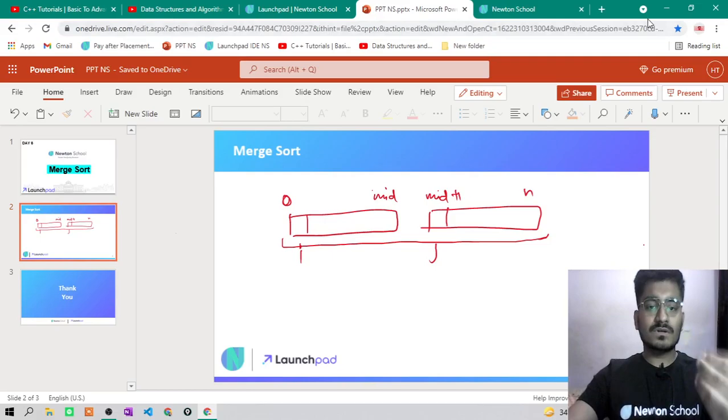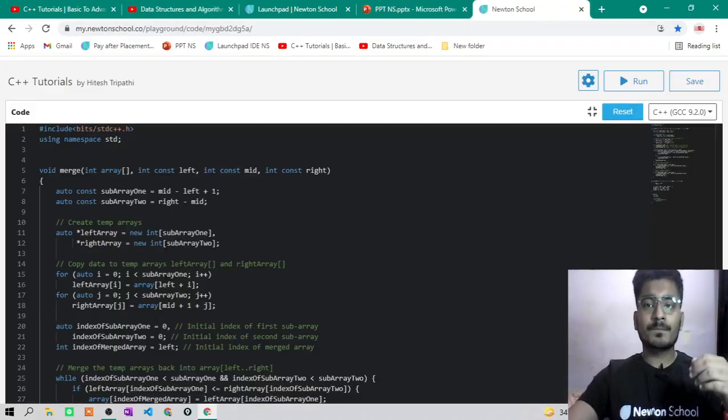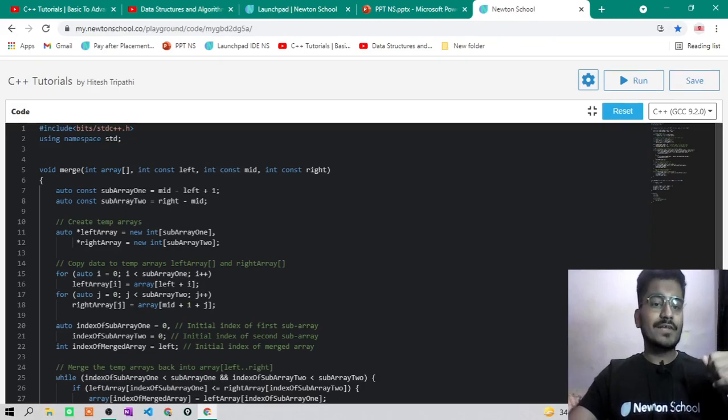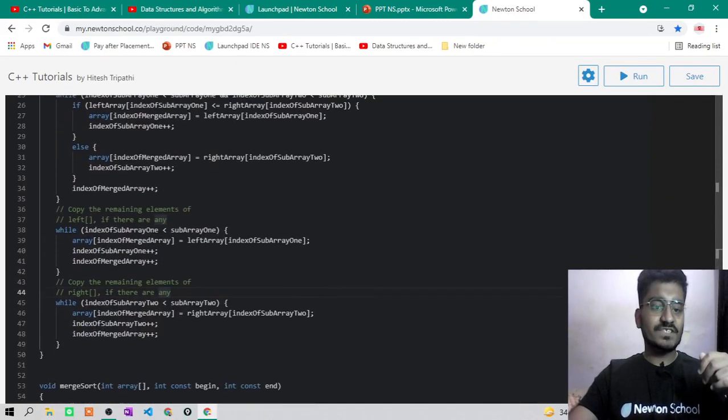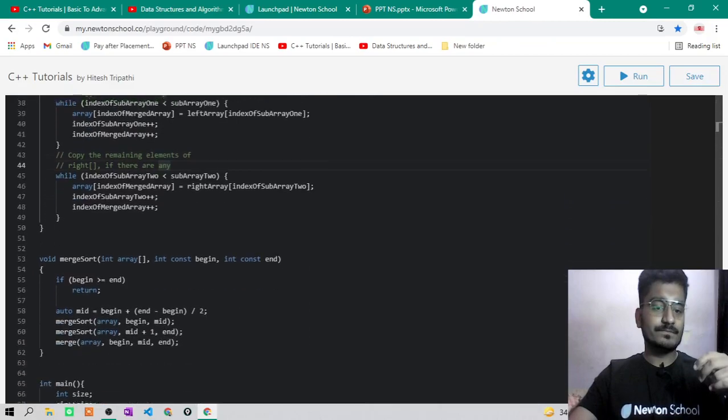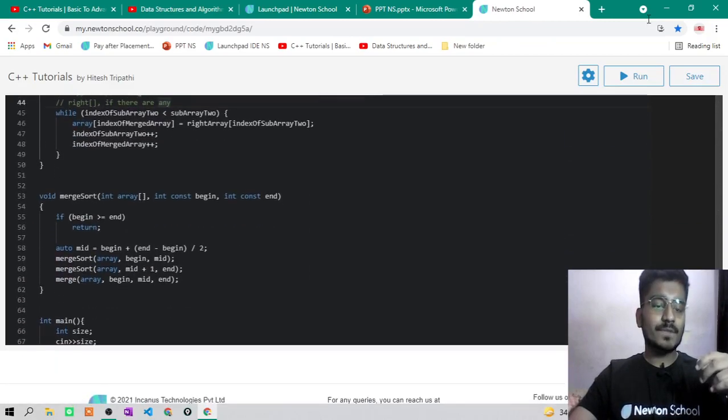Just reverse the video and see it again if you forgot it. Now, I will explain this function later. Firstly, let me explain the merge sort function. Here it is. We have the merge sort function in which I have passed the array which we have to sort. Beginning will be simply equal to 0. You can say that beginning is the beginning index and end is the ending index.